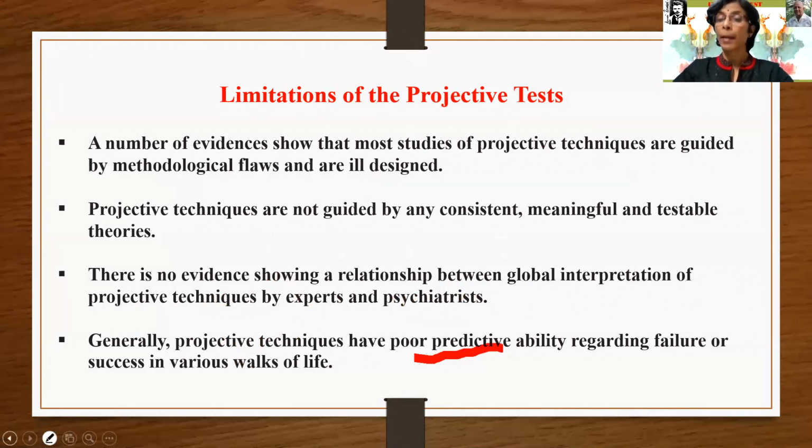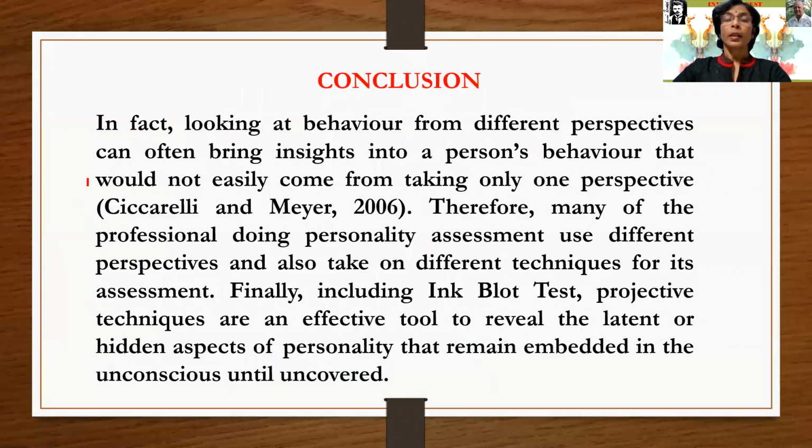This is another limitation: poor predictive ability regarding failure or success in various walks of life, in various spheres of life. Now for the conclusion, looking at behavior from different perspectives can often bring insights into a person's behavior that would not easily come from taking only one perspective.